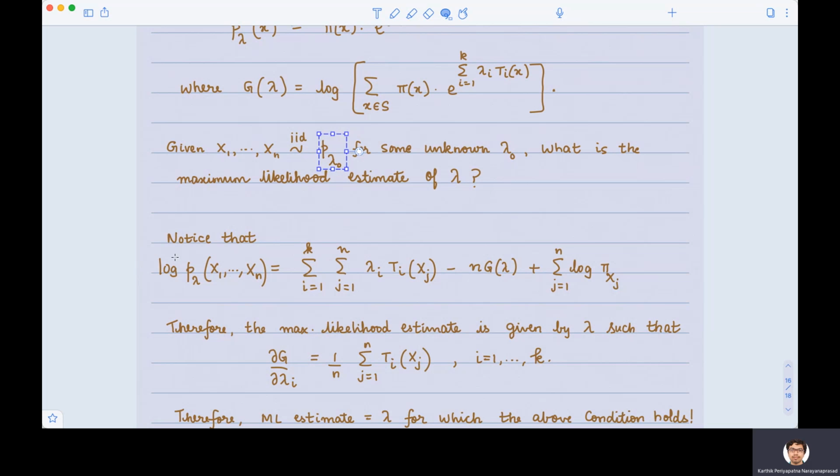So for that, what we do is we write down the likelihood under p lambda. Okay, one can check. Please do this. I'm going to leave this as an exercise. Please check that the logarithm of p lambda has this particular expression here.